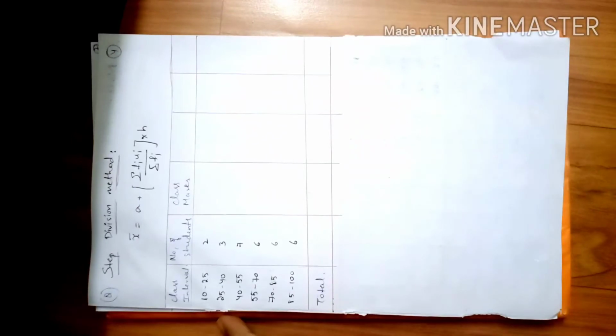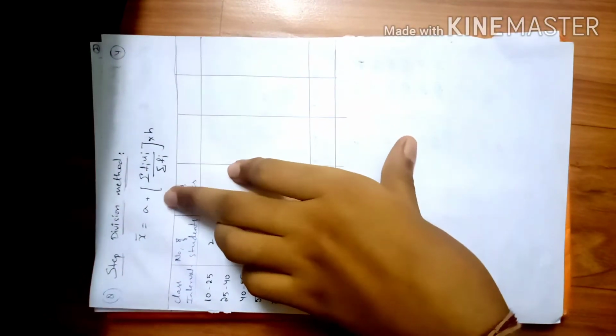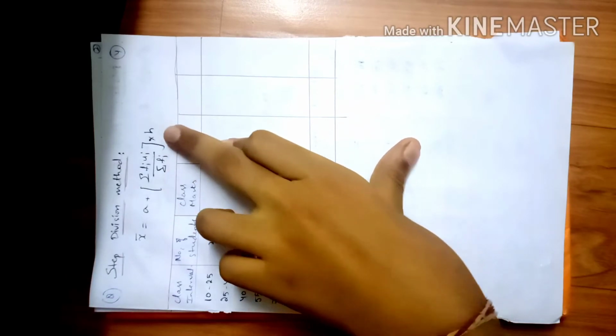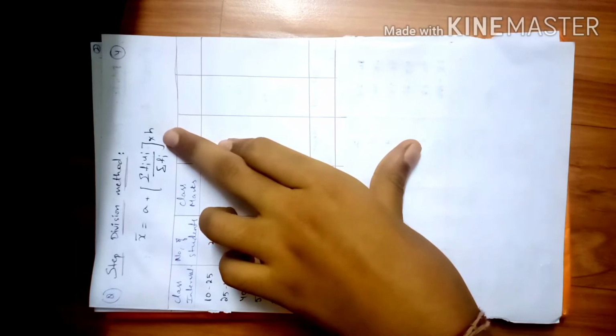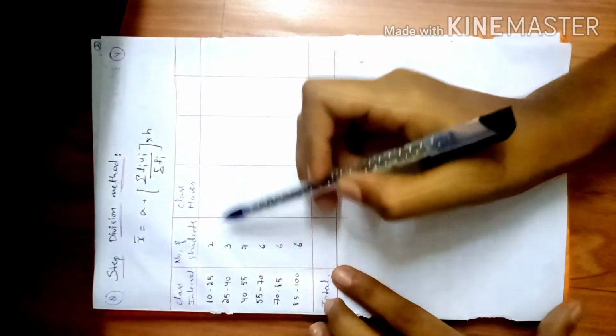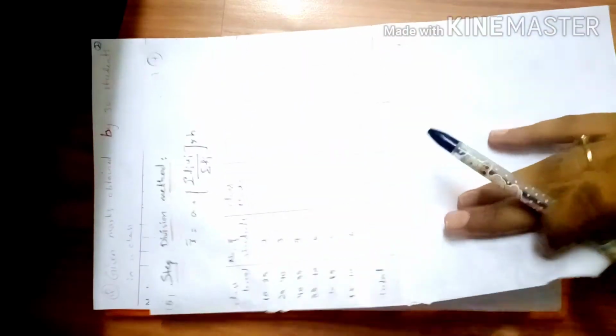Next I will be telling you a method that is even easier when compared to this. The formula you need to remember here is very similar to the above formula, just multiplied by h. What is h here? h is nothing but the class size, that is, subtracting these values, 15 is the class size here.